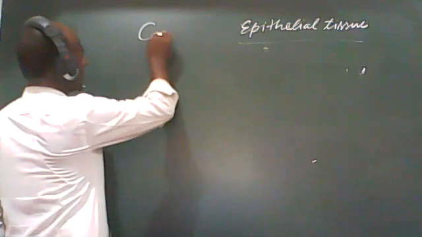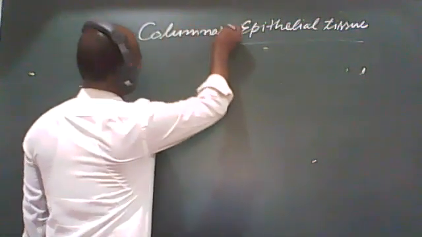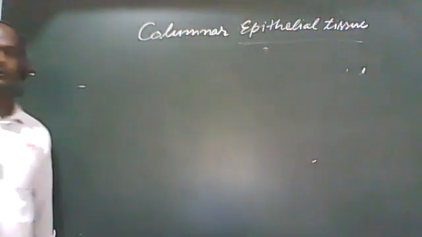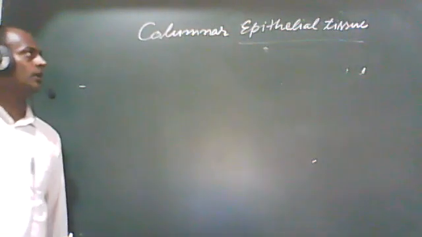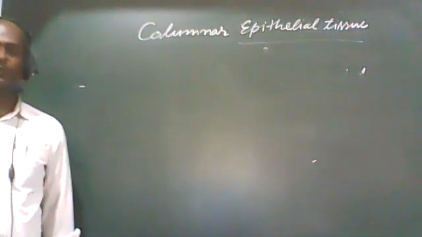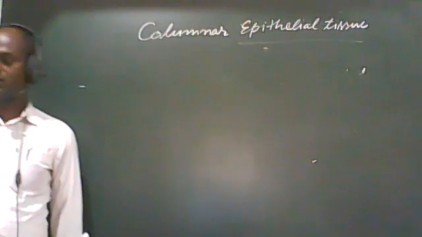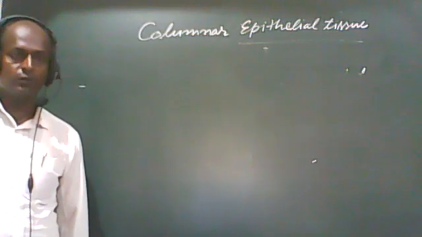We have to discuss columnar epithelium or columnar epithelial tissue. Same as before, we have to discuss the structure, function, and location.